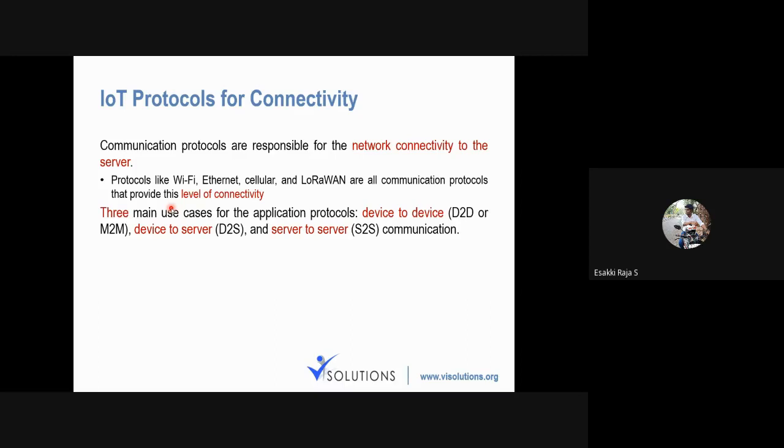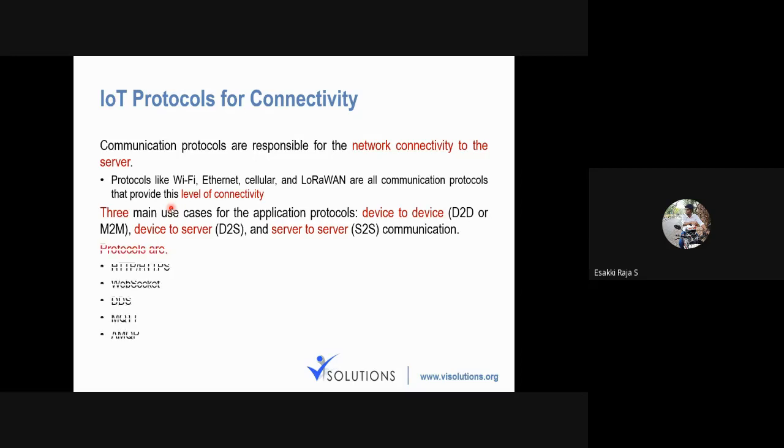The next one is device to server, in the sense we can connect our system directly to the cloud. The third one is server to server, where we can directly connect two clouds, and the data transfer occurs between two clouds. These are the three different data transfers that can be done with the help of IoT protocols.